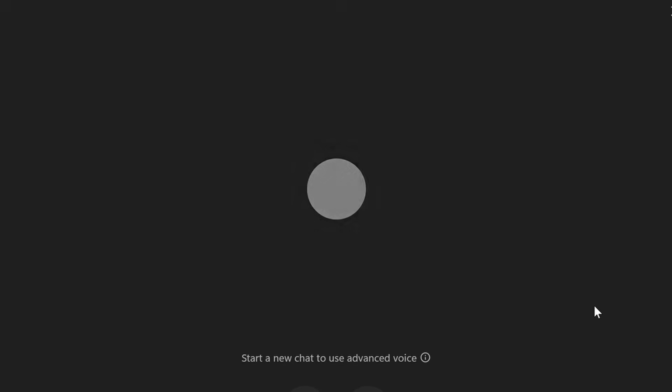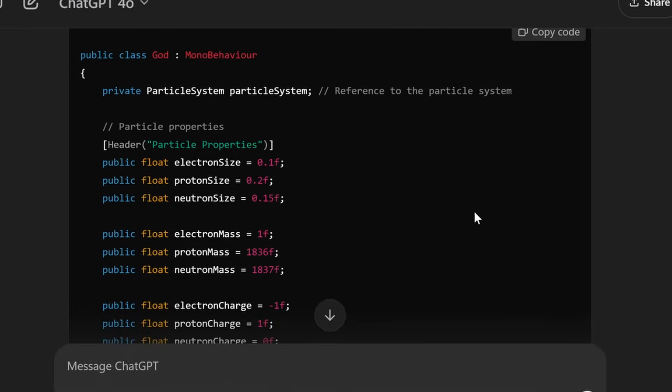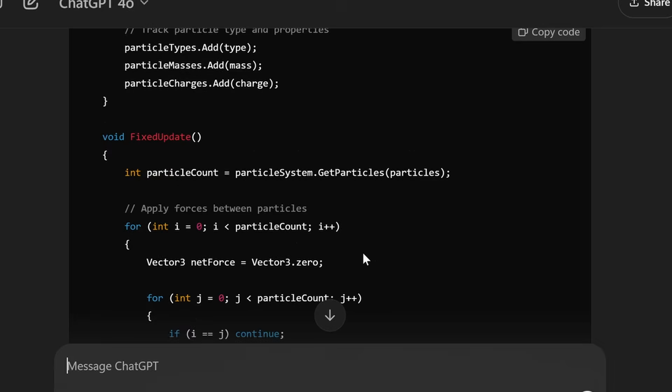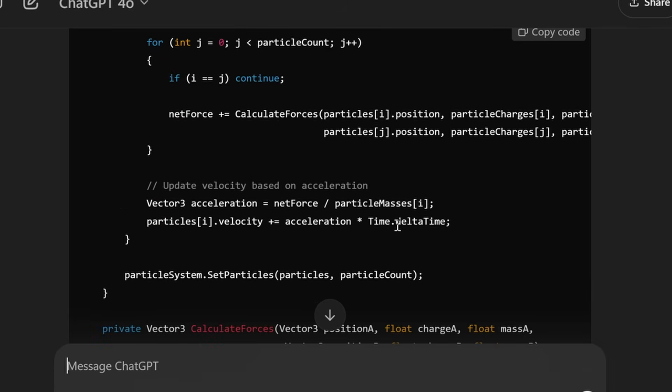First of all, I need some tunable variables to be able to set the size as well as the mass of the different particles. So I need to get rid of the pull towards the center of the universe. I don't want that at all. All I want is for it to loop over all the particles and then apply the different forces. Okay, so it's updating it. It gets its acceleration as the net force divided by the particle mass, which is perfect. And then the velocity gets incremented by the acceleration times Time.deltaTime. Although I wonder if this Time.deltaTime should be fixedDeltaTime because we're doing it in FixedUpdate.